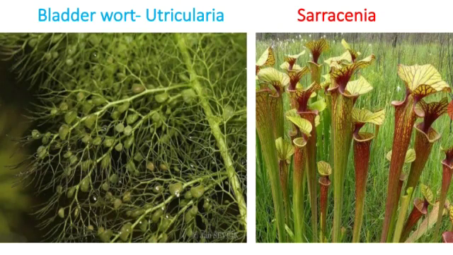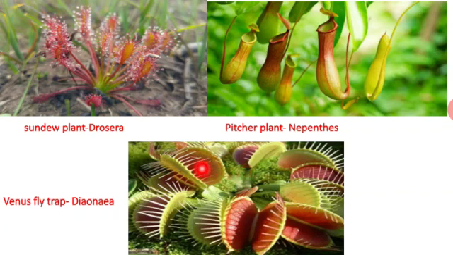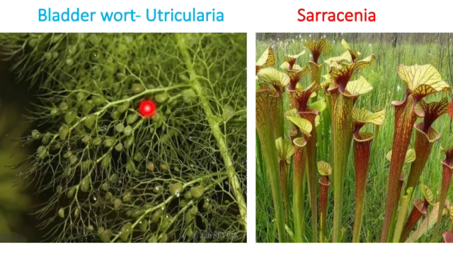The same thing for another one, named Venus flytrap. When the insect comes nearby, it automatically closes and utilizes the food material. And next one, bladderwort, that is Utricularia, and next one Sarracenia. These are some of the predators that consume insects as well as smaller animals as a source of nitrogen. To get the nitrogen, they utilize the smaller insects as well as animals. So they are named insectivorous plants.